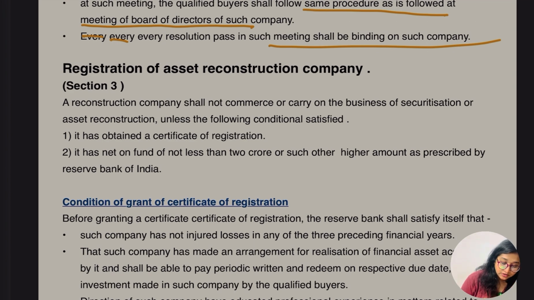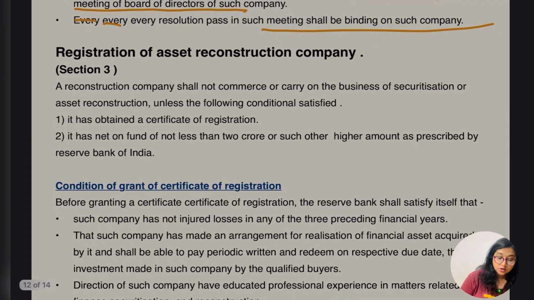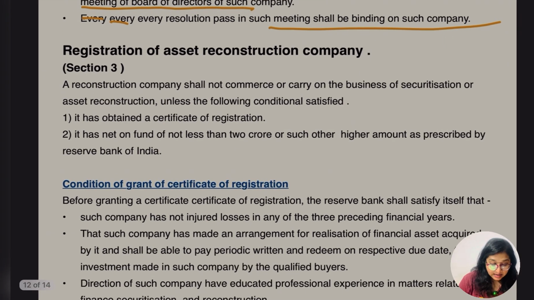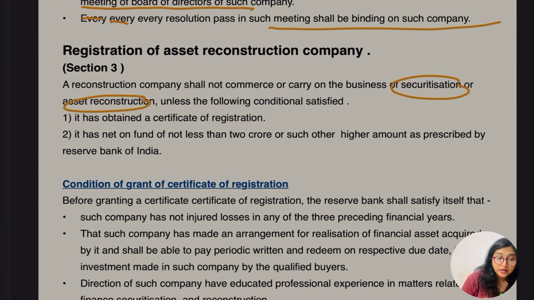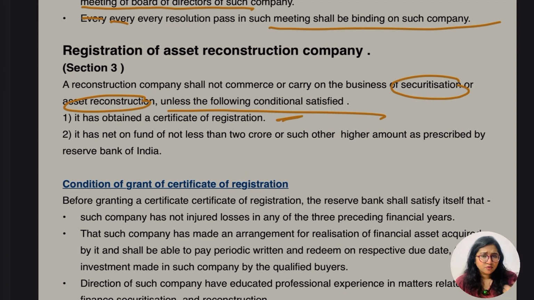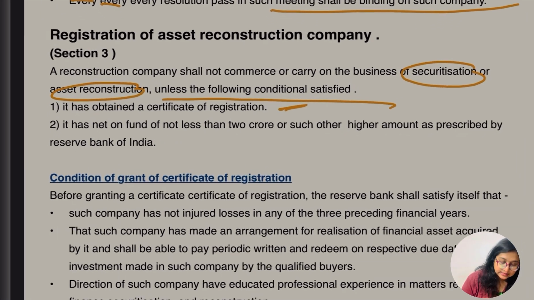A reconstruction company shall not commence or carry on business of securitization or asset reconstruction unless the following condition is satisfied. First of all, they have to obtain a certificate of registration. But from whom they have to get that registration? They have to obtain that registration from which authority? Think about it, comment below. Okay ji, let's continue.